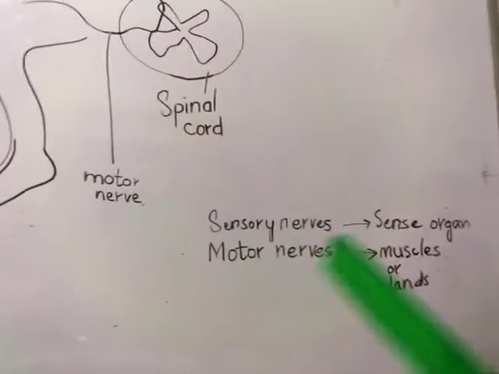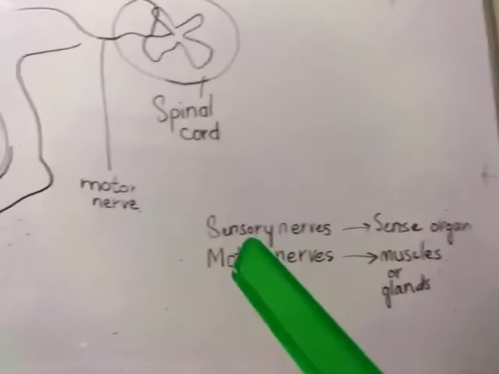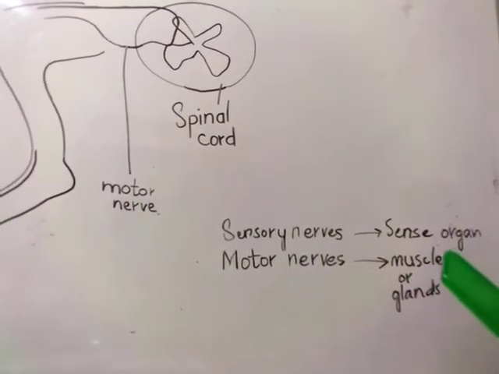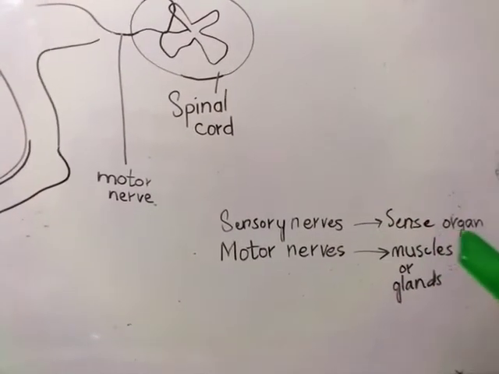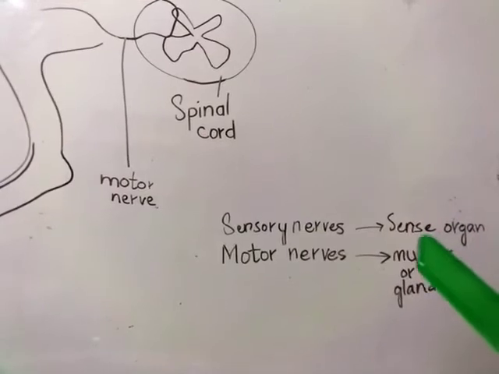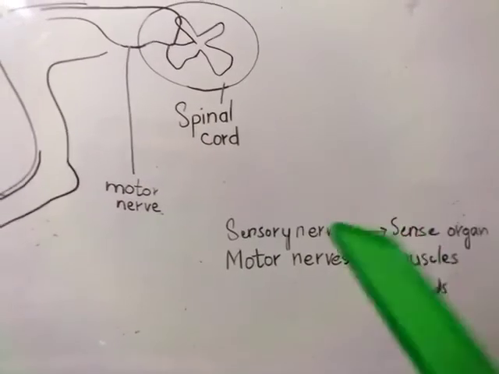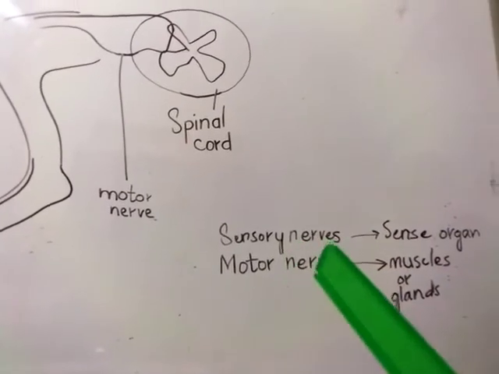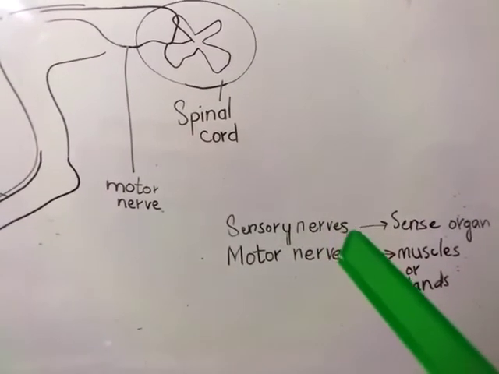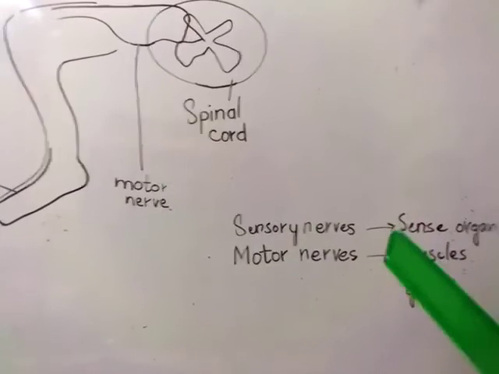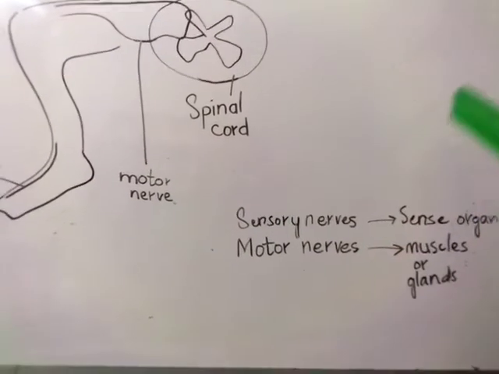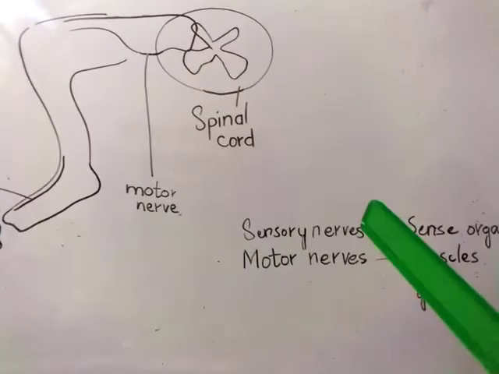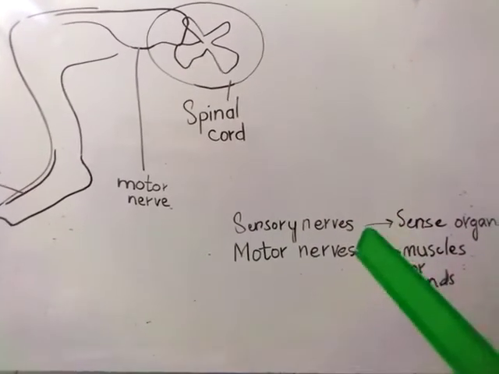Here I make, look at sensory nerve. Sensory nerves are attached with the sense organ. How is it attached? It is attached with our sense organs, like the ear, by hearing. When you feel anything by your ear, your sensory nerves give you a message. And when you hear anything, smell anything, or taste anything, it gives a message to the brain. Sensory nerves give messages to the brain.